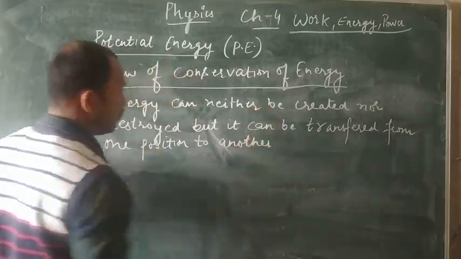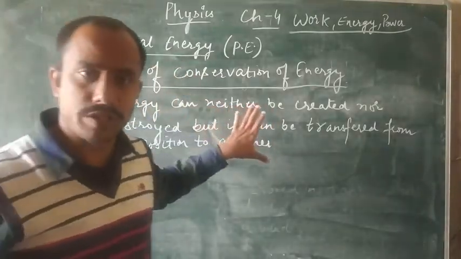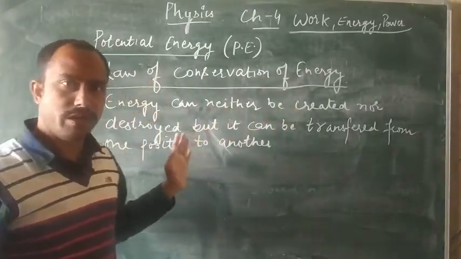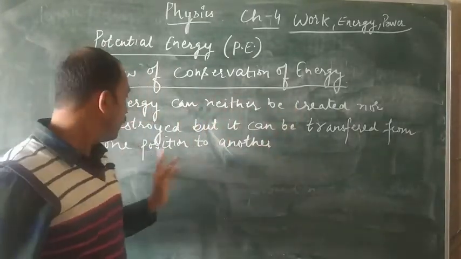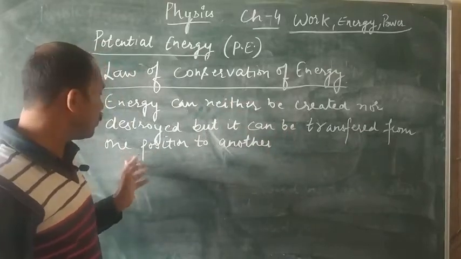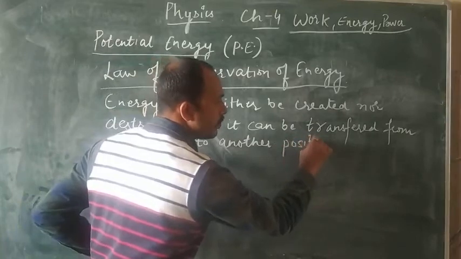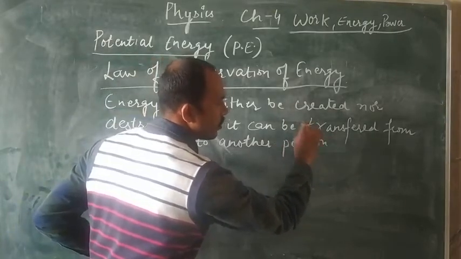Clear? So this is the definition of the law of conservation of energy. It means energy can neither be created nor be destroyed, but it can be transferred from one medium to another or from one position to another position.